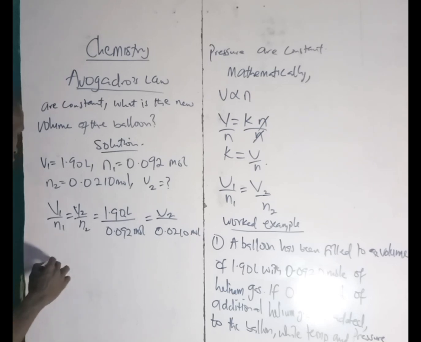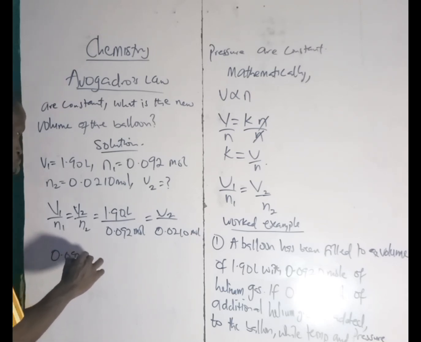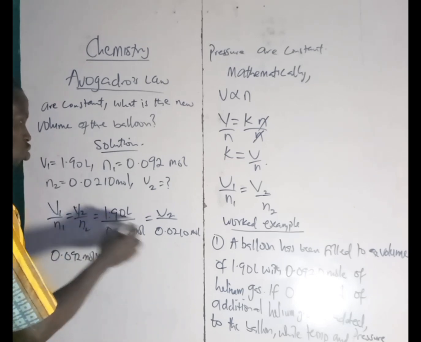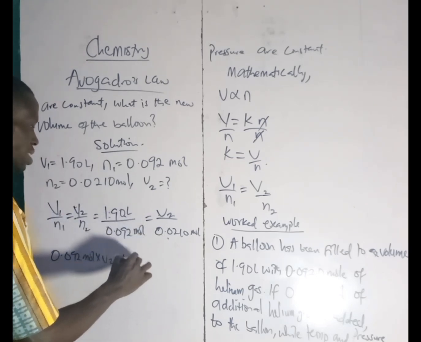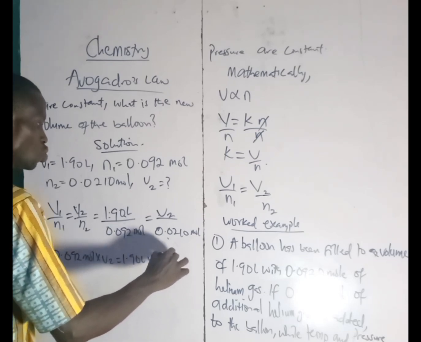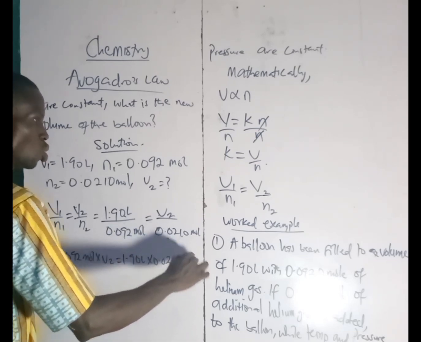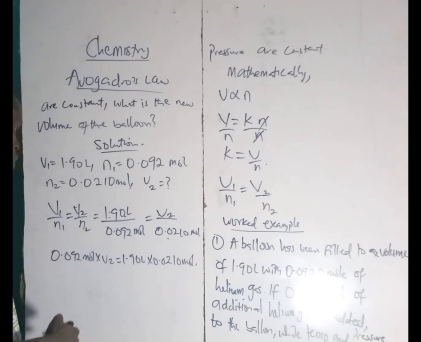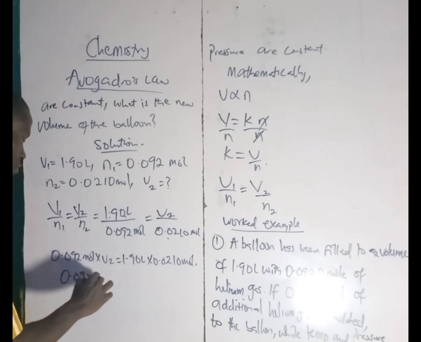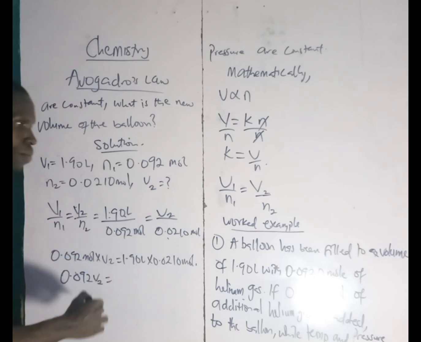So we now have 0.092 mole times V2 equal to 1.90 L times 0.0210 mole. When you multiply this and this, you have 0.092 V2 equal to